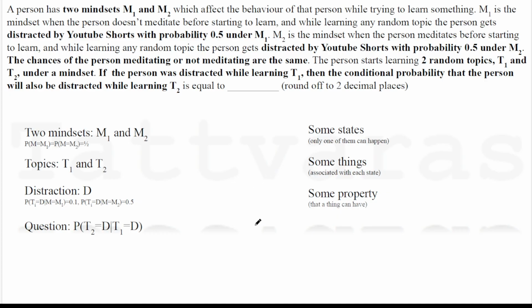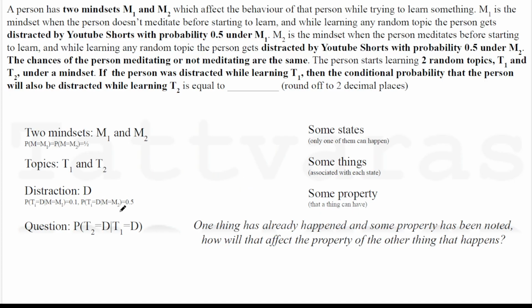And the third abstract thing that is happening is that those things that we just talked about have a certain property associated with them. That property can be exhibited or manifested, or it cannot. So the thing can have the property or it cannot. In this case, being distracted is the property that can happen with this thing, like learning the topic. And the question is asking essentially, if we abstract out the details, that there is something that has already happened and the property of that thing has been noted. How will that affect the property of this other thing that is about to happen?